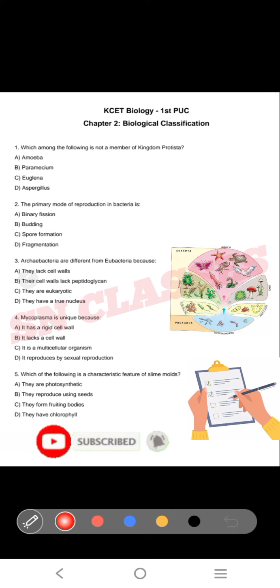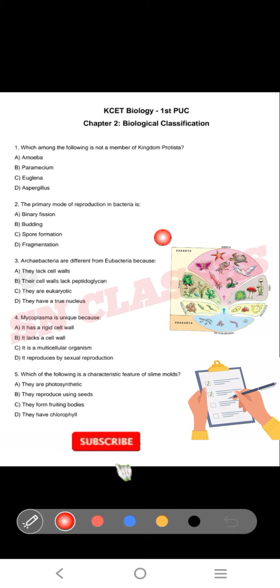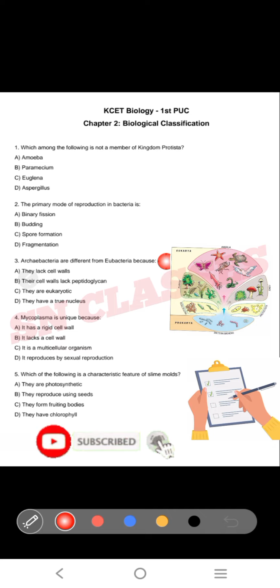Let us move on to the third question. Archaebacteria is different from eubacteria because option A, they lack cell walls. Option B, their cell wall lacks peptidoglycan. Option C, they are eukaryotes. And option D, they have a true nucleus.